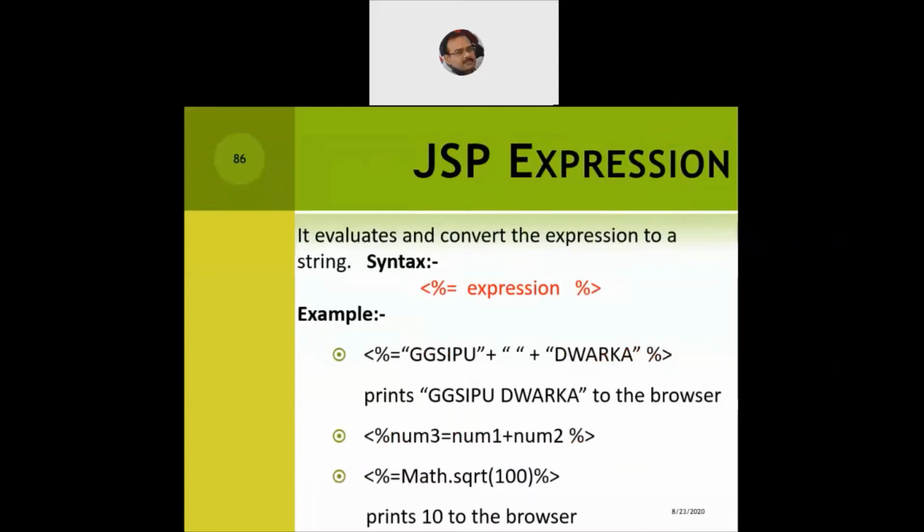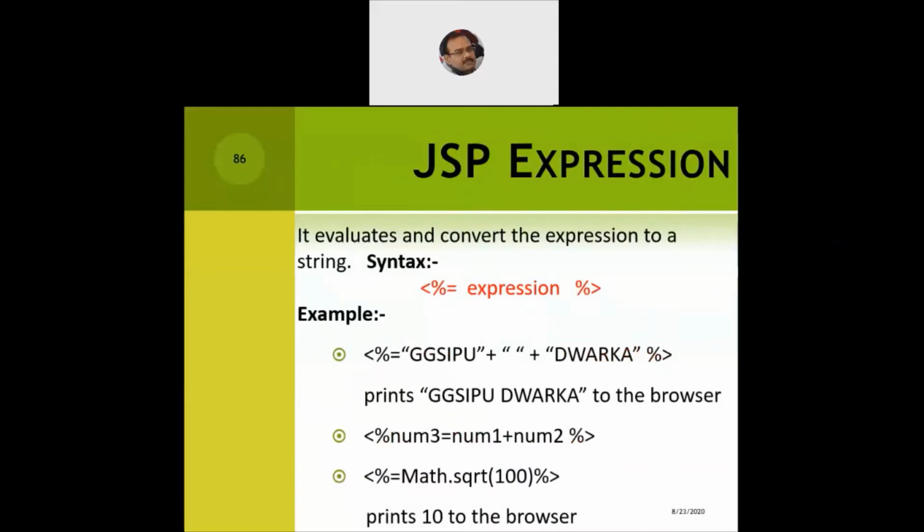The syntax goes as less than symbol, percentage, equal to, and then we write the expression which I want to embed, then the percentage, and then the greater than symbol. So within the two angular brackets and the percentage, using the equal to, I can write the JSP expression.